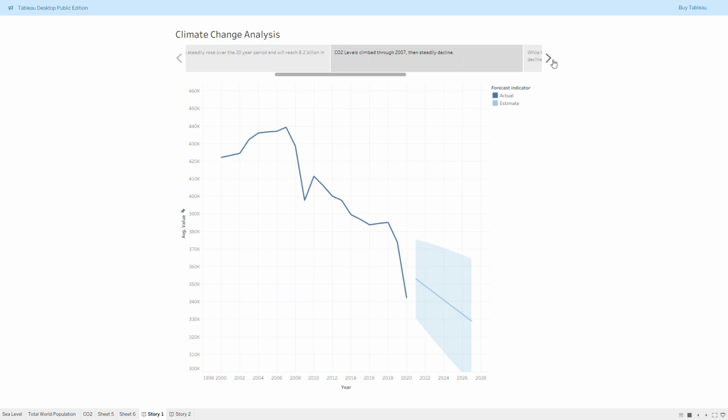Next, let's look at the CO2 levels. This data is also well presented, and while it goes up and down, there is no need for a trend line to identify that it has a downward trajectory.